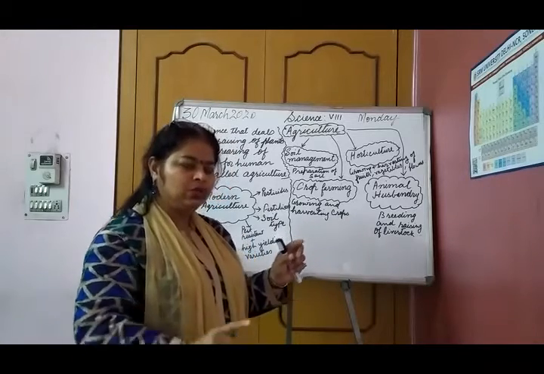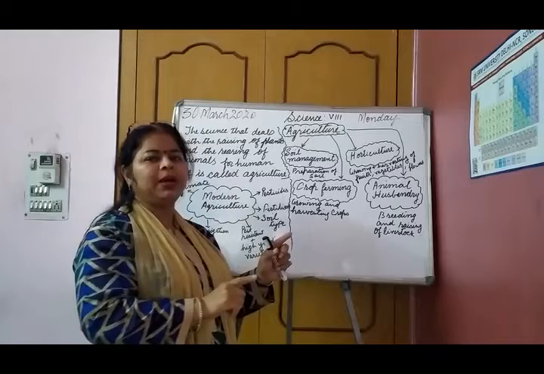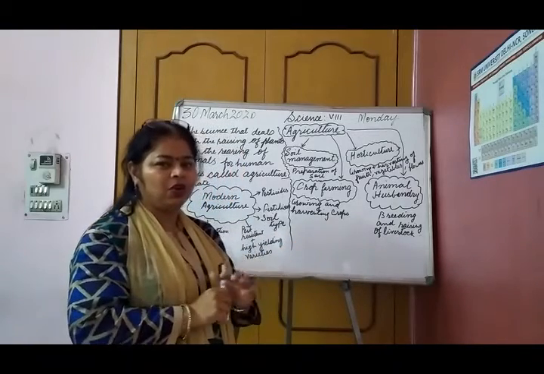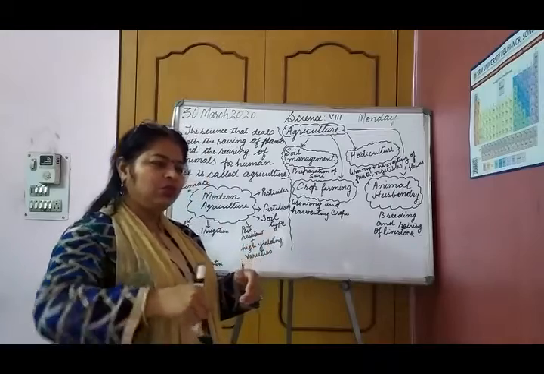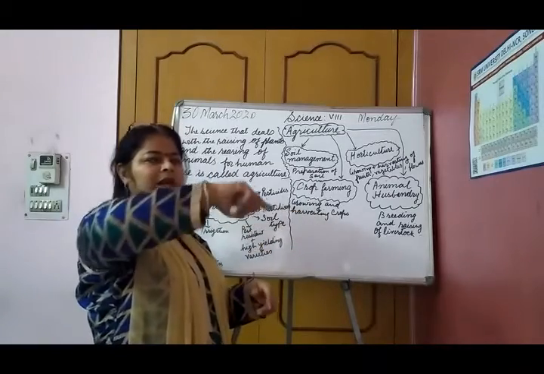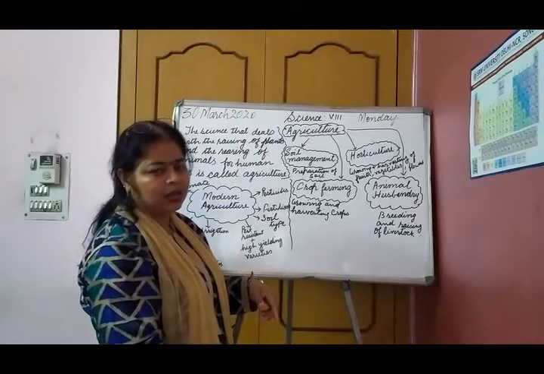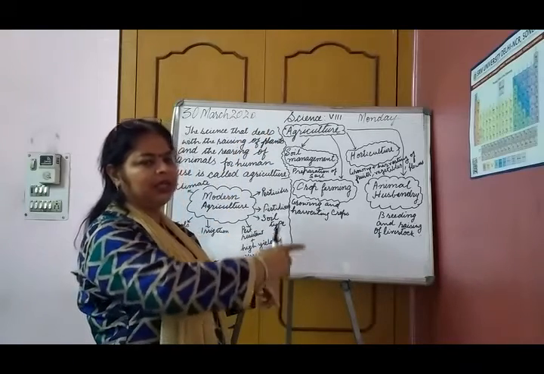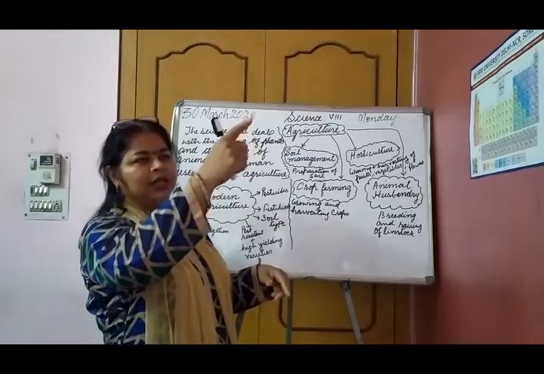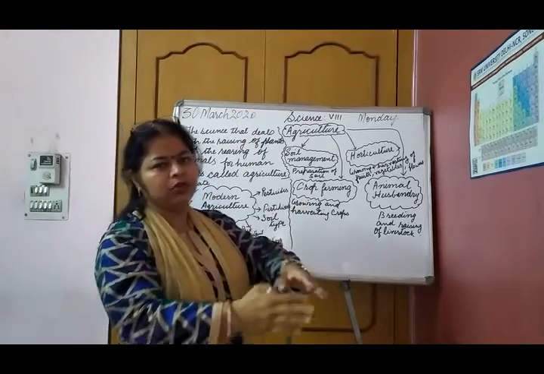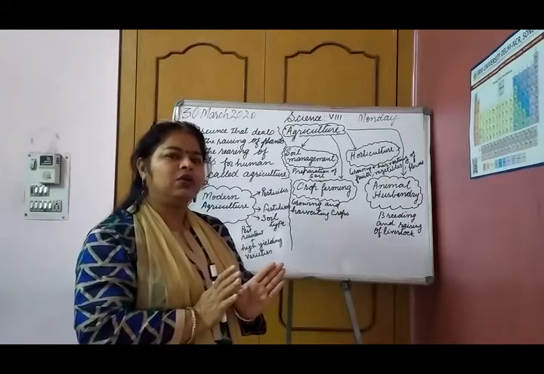That wheel is driven by oxen, a pair of oxen. They used to move in a circular manner, and that wheel used to move. It goes down in the well, the containers get filled up, and then they come upside, and when they start again with the cyclic process, the water is poured into a particular part called the hose.